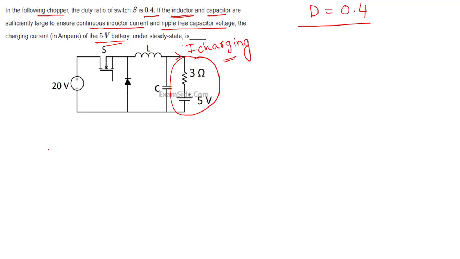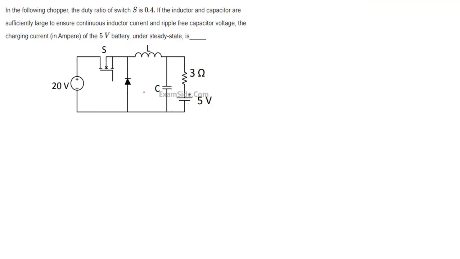Okay, he's asking that. Now I will tell you. In this case, he hasn't told which chopper it is. That means step down chopper or step up chopper or buck boost converter. It can be anything. But see, where is the inductor located? It is located at the load side.